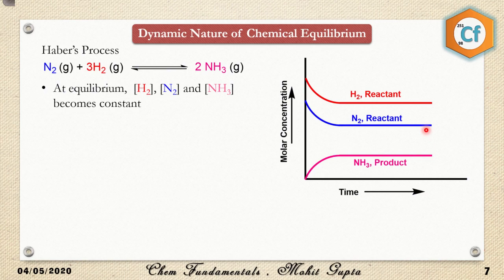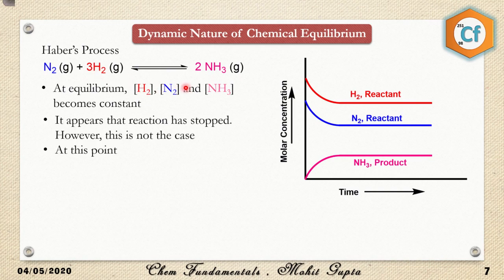So it seems no reaction is occurring, but the reaction is occurring. The rate of forward reaction is equal to the rate of backward reaction. It means H2 and N2 are converting into the product, but the product is further decomposing into the reactants. However, if you want the reaction to go to completion, you just need to remove the NH3 out of the vessel. If you keep removing it, the product is no longer available to get decomposed. Therefore, N2 and H2 keep on reacting to produce NH3 further and further.